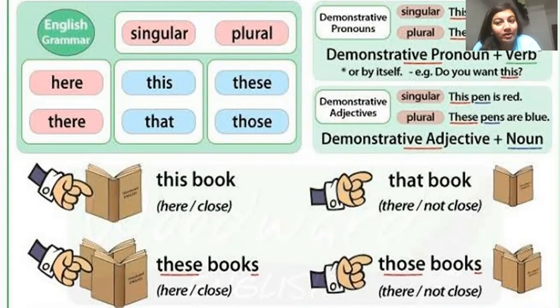लेकिन जो demonstrative adjective होता है it always comes before a noun in the sentence. जैसे कि you can see here in the example, demonstrative adjective plus noun. What are its examples? This pen is red. So this के बाद noun pen is coming जिसको वो refer कर रहा है. Then plural, these pens are blue. Again these is coming before the noun pen. So it is very easy to identify demonstrative pronoun or adjective.